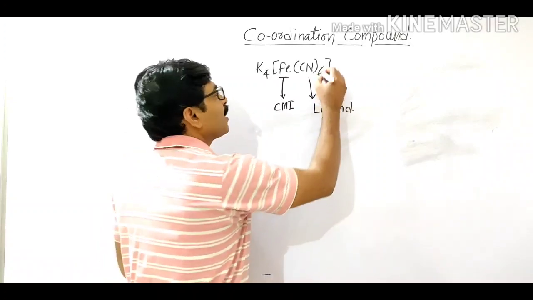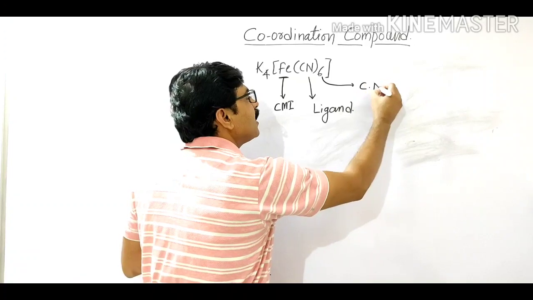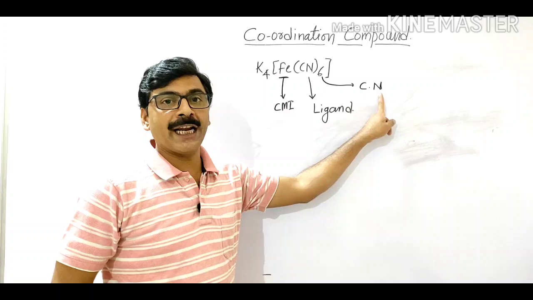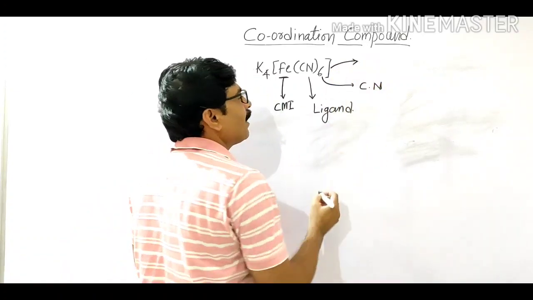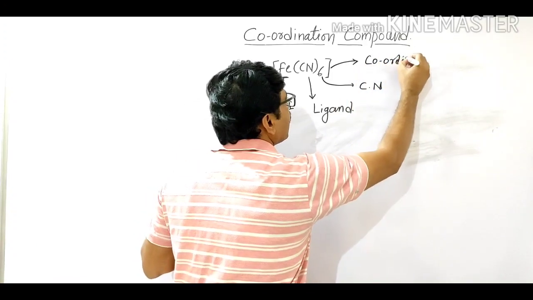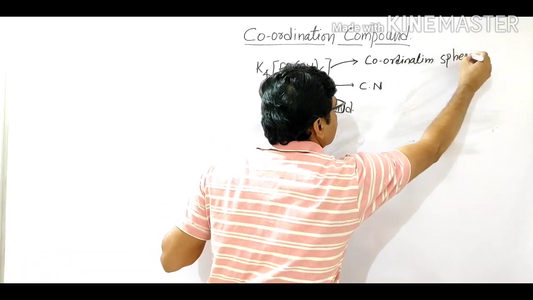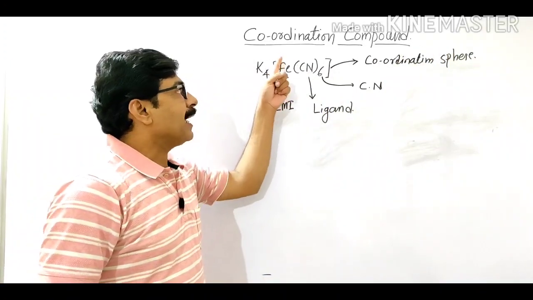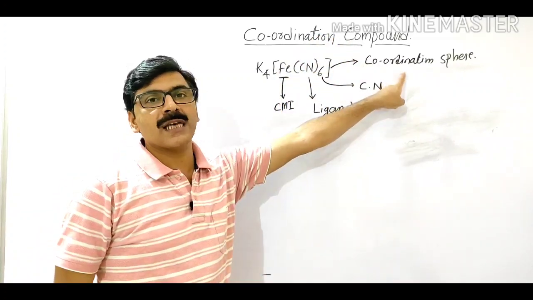Then the third term is the coordination number, represented by CN, and the fourth is the coordination sphere. It means in coordination compounds four terms are present.